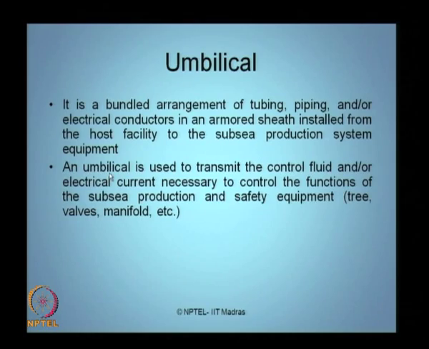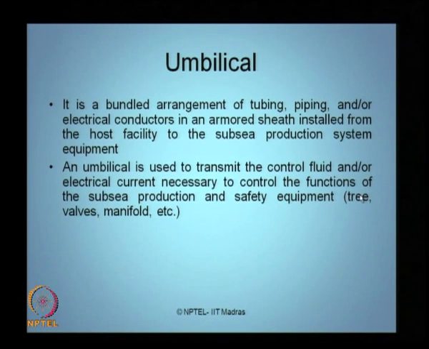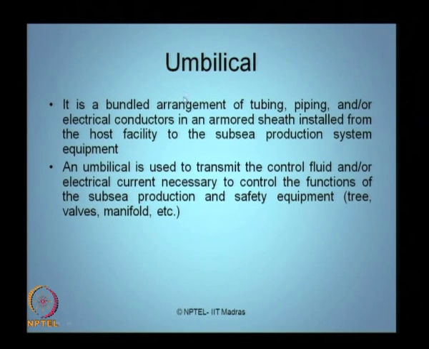An umbilical is also used to transmit the control fluid and electric current necessary to control the functions of the subsea production and safety equipment. It can be a complete manifold tree, valves, manifolds, etc. So, an umbilical can be a system which transmits fluid, or it can be a cable which conducts electric current, which is required to control the functions of the production systems.